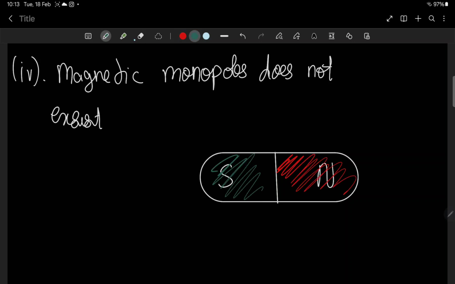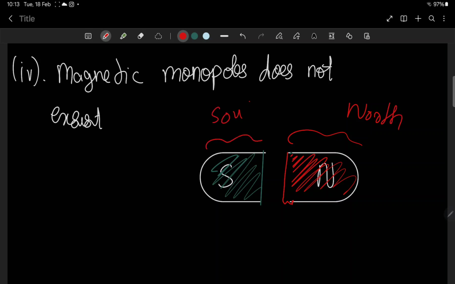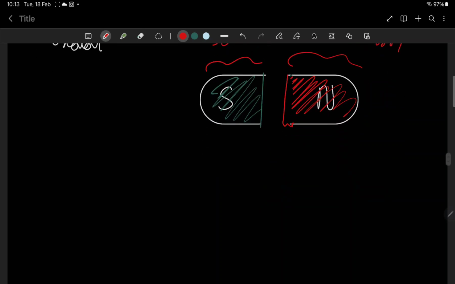Now I cut this magnet. Does this magnet become only north and this magnet only south? No, this is not possible. If we cut this magnet, the cut magnet will become another bar magnet, a magnet with both poles.